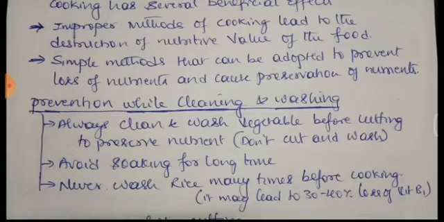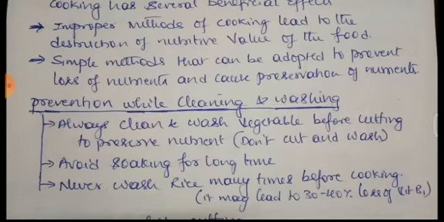Next is avoid soaking for a long time. Some people have the habit of cutting the vegetables and keeping them soaking for a long time. That is going to destroy the nutrients. So if tomorrow morning you want to cook, cutting the vegetables in the night itself and keeping them is not a good practice, because it is going to destroy the nutrients. Long exposure of cut vegetables is going to destroy the nutrients.